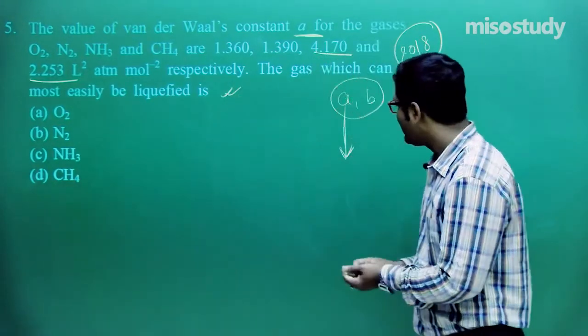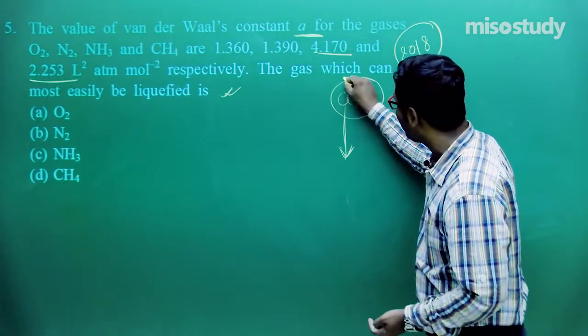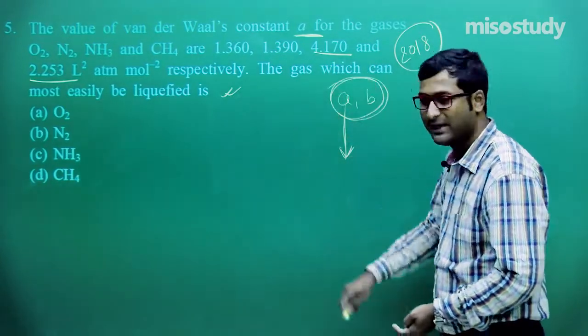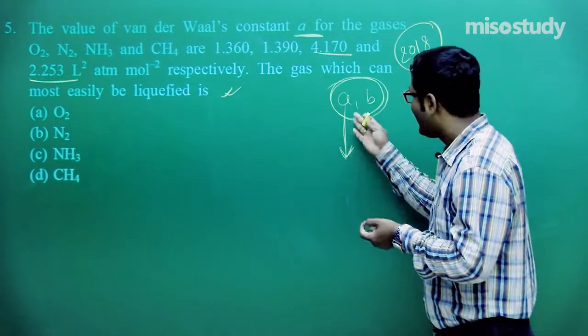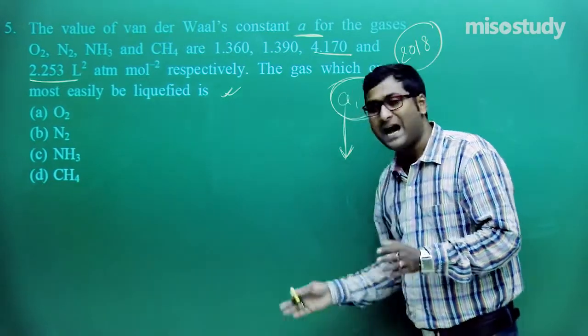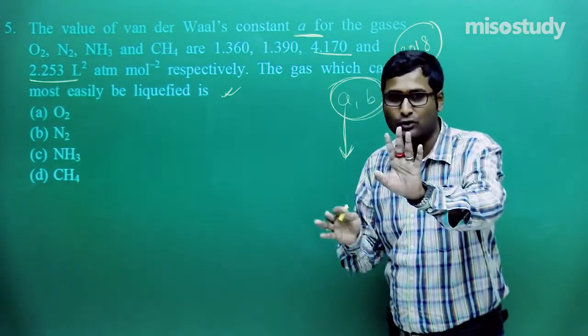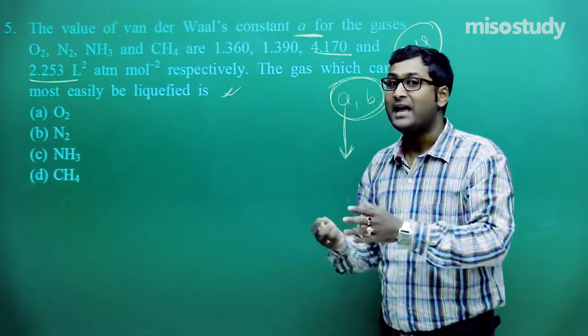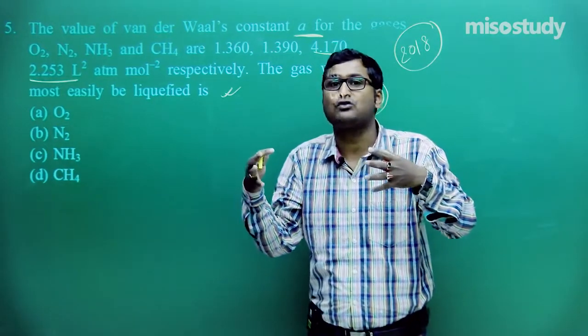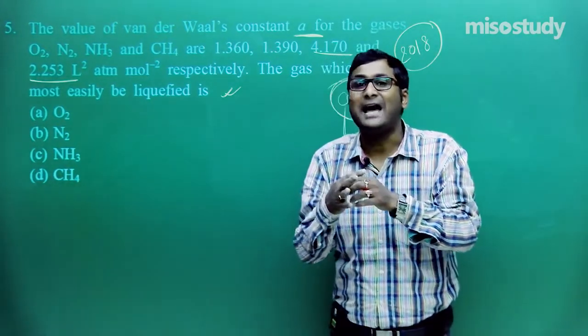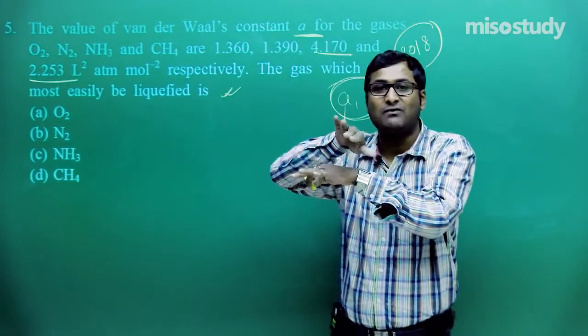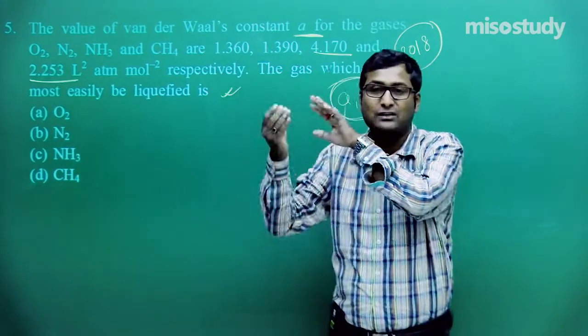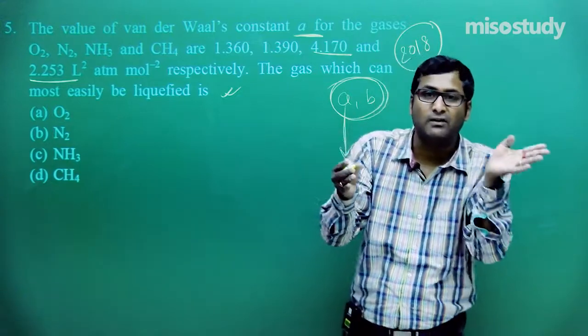Liquefaction of gas? As we know, A signifies the intermolecular force of interaction. That is, the higher the value of A, the higher the intermolecular force of attraction. Clear to you? If the intermolecular force of attraction increases, then what will happen? The gas will be converted to liquid, and liquid will be converted to solid.